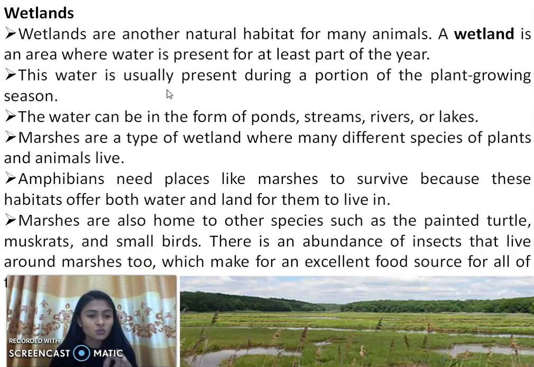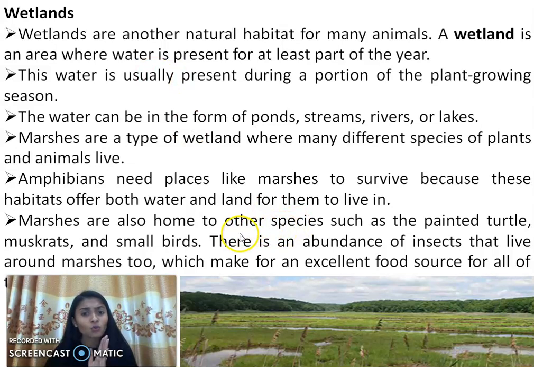In species, you have to remember, plants and animals both will come. Amphibians need places like marshes to survive because these habitats offer both water and land for them to live in. Amphibians are also called dual living, because they can live both on water and on land, that is, terrestrial as well as aquatic.